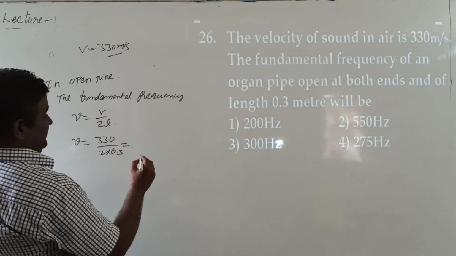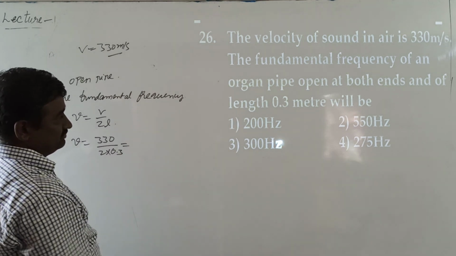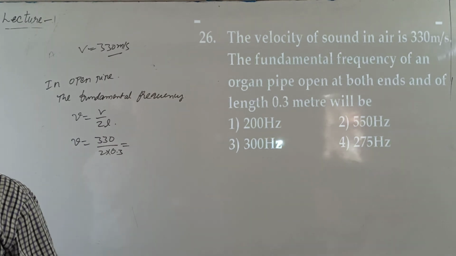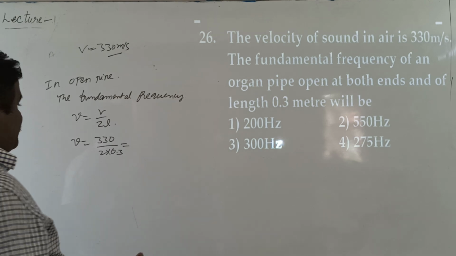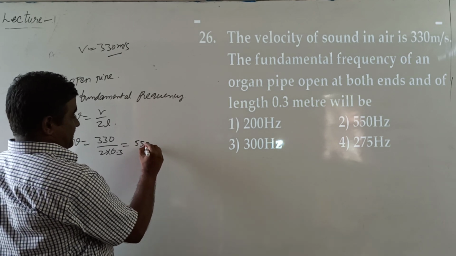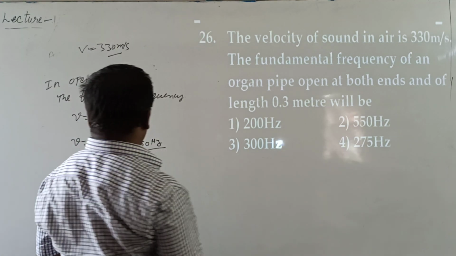Then it is equal to 550 Hz. Option 2 is correct.